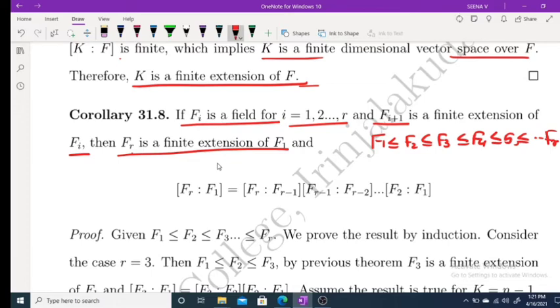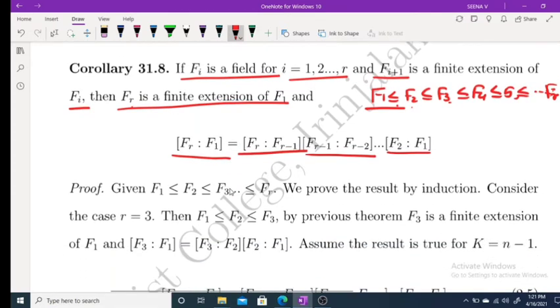Then F1 is a subfield of F2, which is a finite extension of F3. Then applying this result, we get Fr is a finite extension of F1. That is, the degree of Fr over F1 is equal to the degree of Fr over Fr minus 1, times Fr minus 1 over Fr minus 2, and finally the degree of F2 over F1. We have this one. Okay.